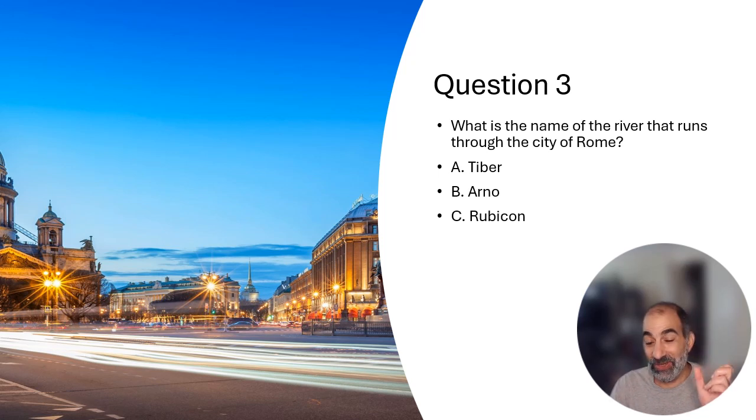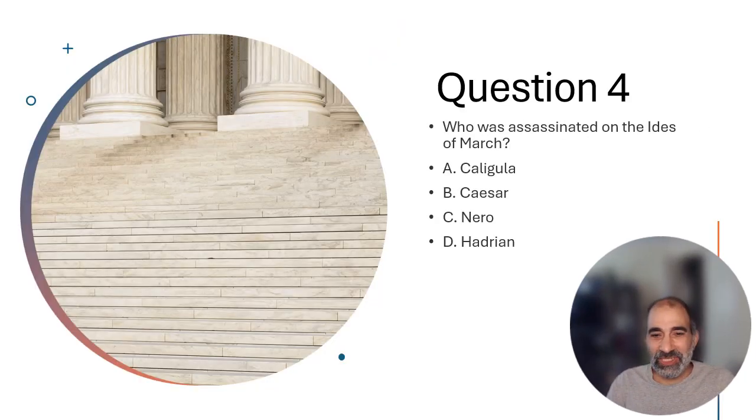We'll have a little video on the phrase, once you've crossed the Rubicon, what that means. If you get a chance, you can also find that. It's a little 2-minute short I have. What does it mean when you say you've crossed the Rubicon? Another little bit of Roman history there. Fun stuff. All right, question 4.